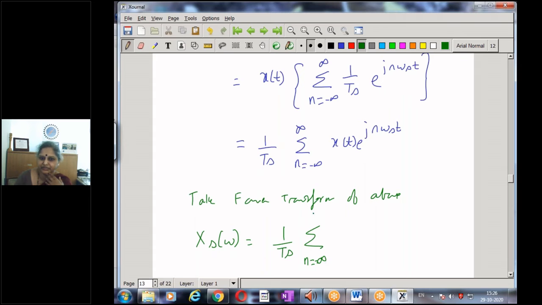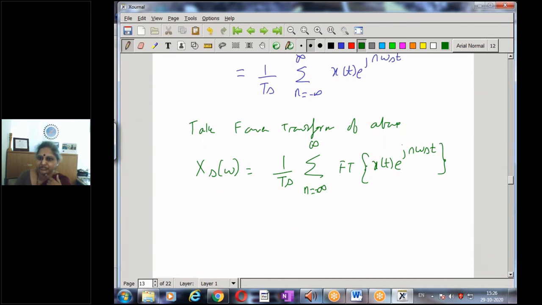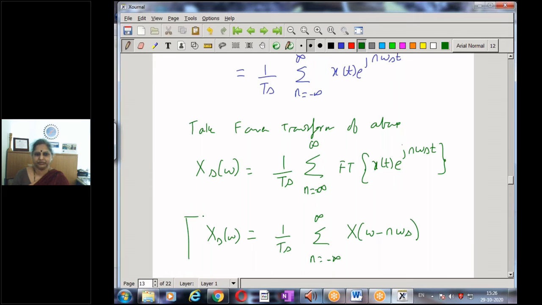So sum from minus infinity to infinity of the Fourier transform of x of t e to the power of Jn omega st. By the frequency translation property, this is a translation. So I have 1 by Ts, sigma n equal to minus infinity to infinity, x of omega minus n omega s. So that's it.